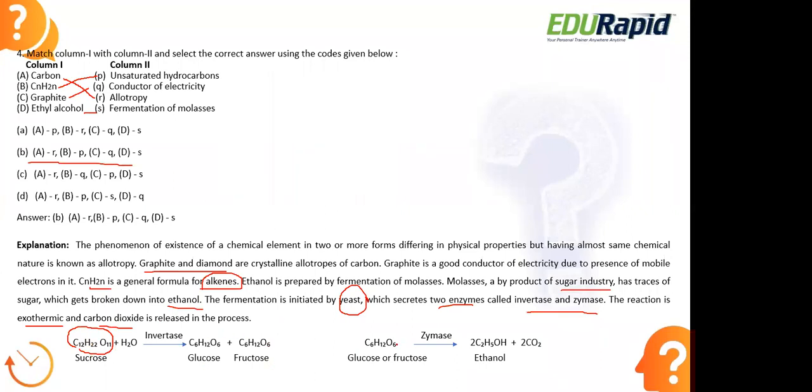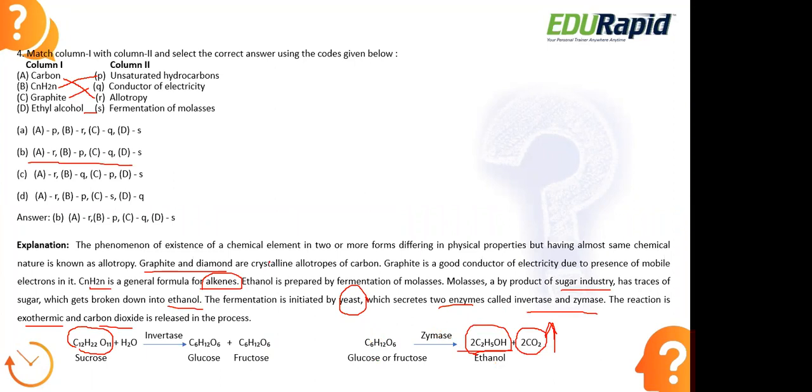Now, considering either glucose or fructose, the next enzyme, zymase, is present in the process of fermentation. Because of the action of zymase, the glucose or the fructose is converted into ethanol, ethyl alcohol. Along with the formation of this, one of the byproducts released is carbon dioxide gas. So by this fermentation process, ethanol is produced.